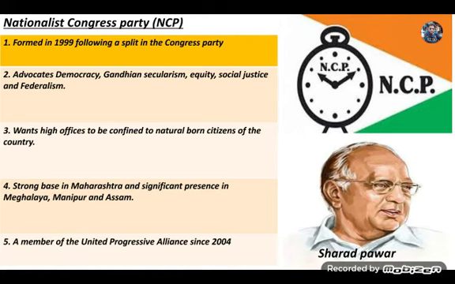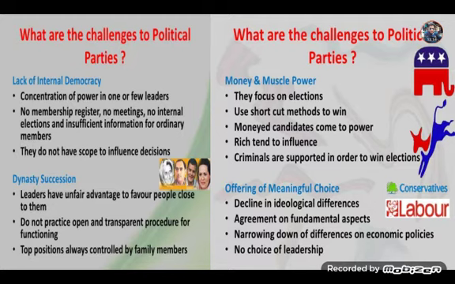It has a strong base in Maharashtra and in Meghalaya, Manipur and Assam. It has been a member of the United Progressive Alliance since 2004 and always supports Congress, helping Congress in forming the government at the center and in different states. See the picture of Sharad Pawar. He was the main mastermind, instrumental in the formation of this party in 1999.